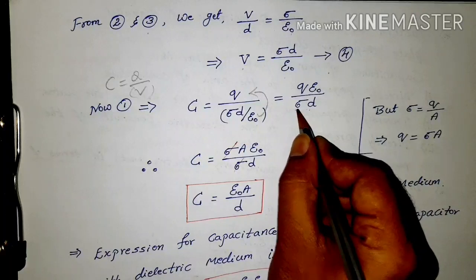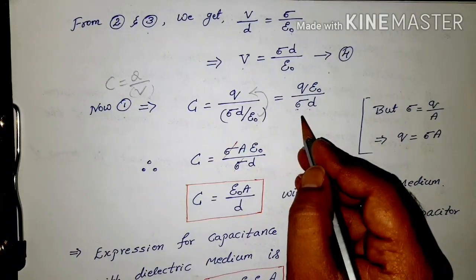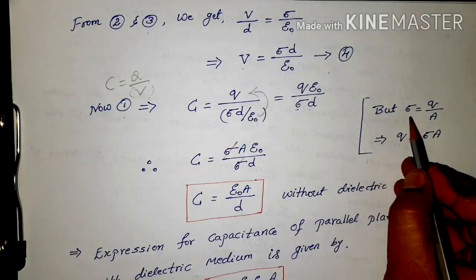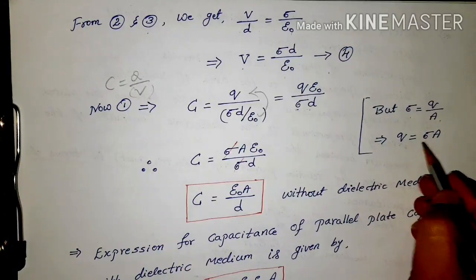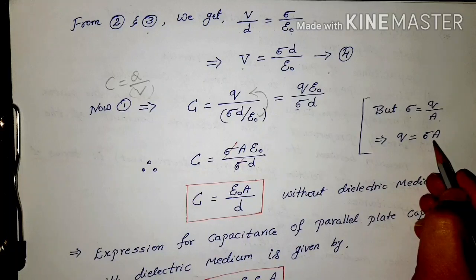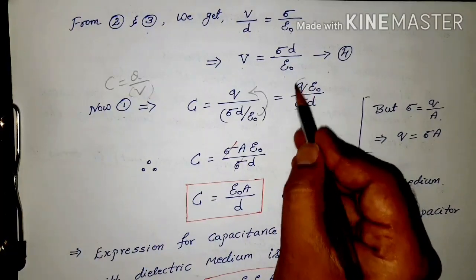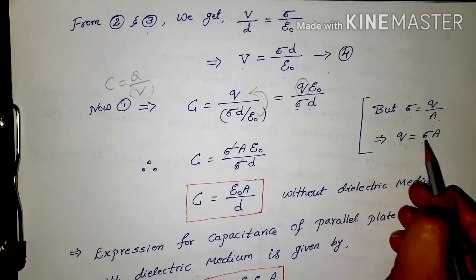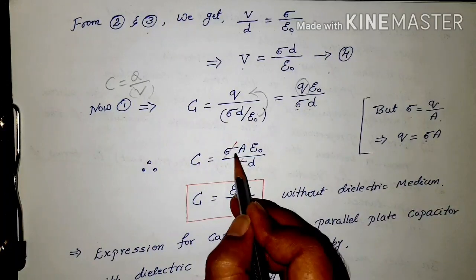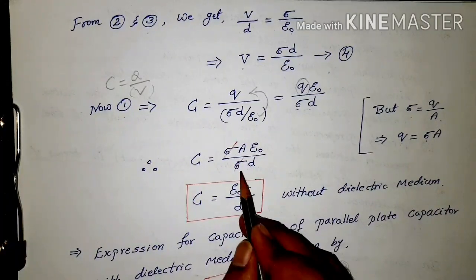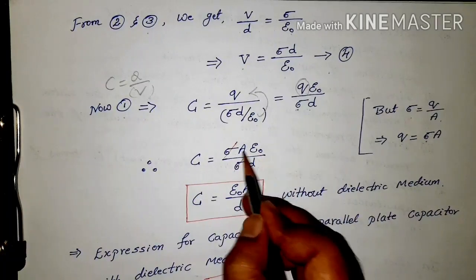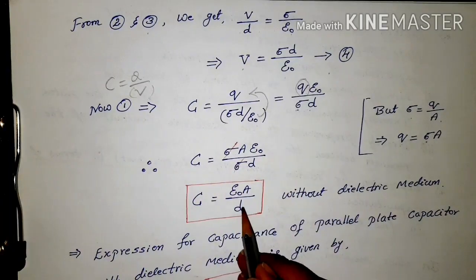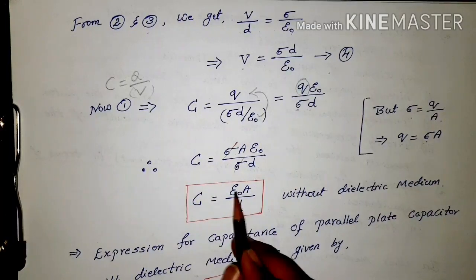But we know that sigma is the surface charge density. Sigma is equal to Q by A, charge per unit area. Therefore, Q is equal to sigma A. Now I am replacing this Q value with sigma A. Substitute sigma A here: sigma A epsilon naught by sigma D. Now sigma and sigma get cancelled. We get A epsilon naught by D. So C is equal to epsilon naught A by D.